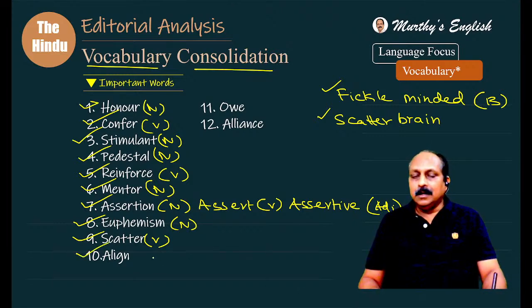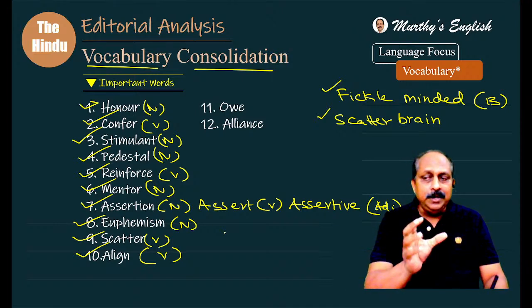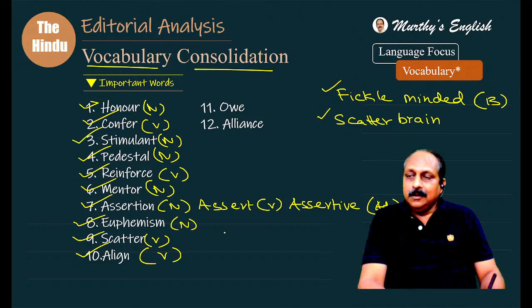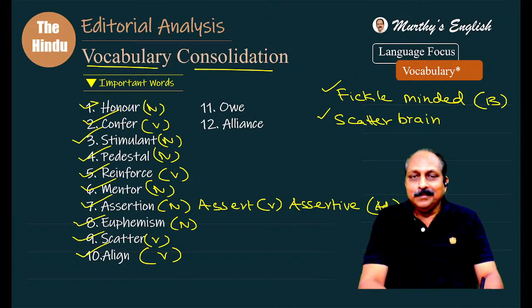Align. Align, part of speech verb. Alignment is a noun form. Chicken hearted. Chicken hearted means something like a weak person. Subtle difference is there. But good, you have mentioned that. Whimsical weather. Okay. Please mention the question word number.